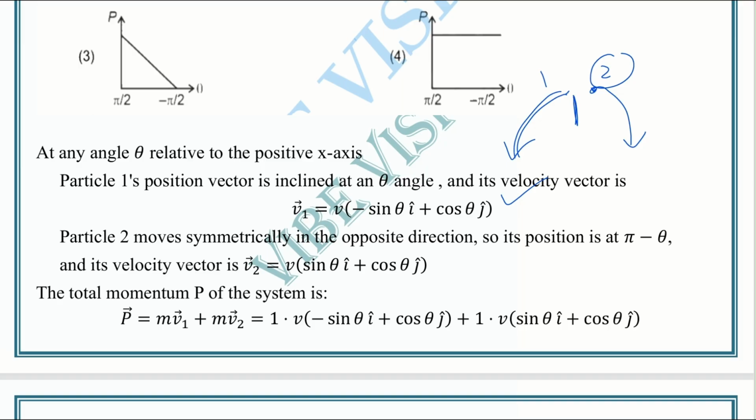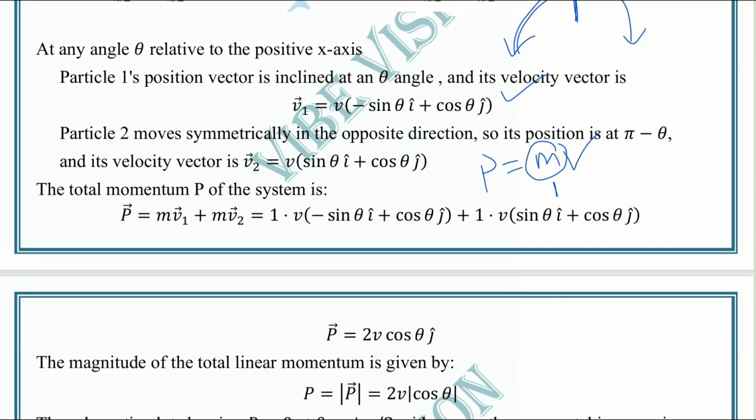So the total momentum of the system, how do we calculate momentum? P equal to mv. We just multiply mass with velocity. But here m is given as unit mass, that means m equal to 1. So we are calculating P equal to mv1 plus mv2, that is 1 into v into minus sine theta i cap plus cos theta j cap, plus 1 into v into sine theta i cap plus cos theta j cap.